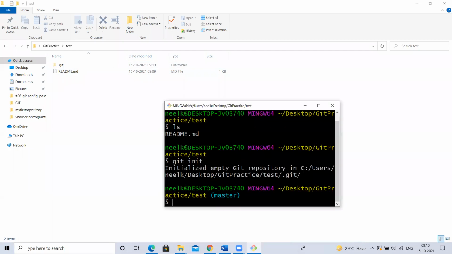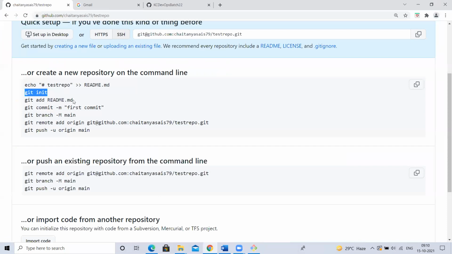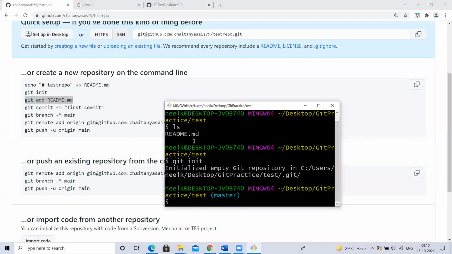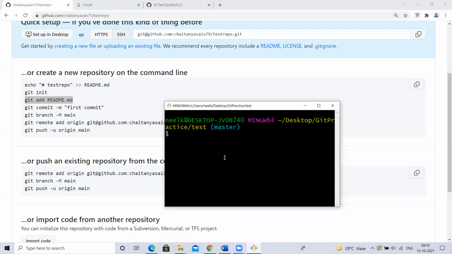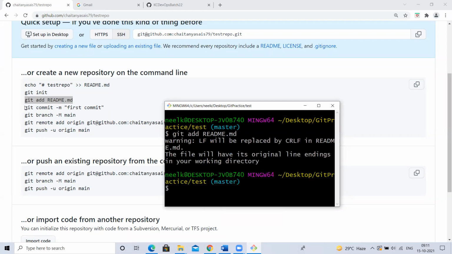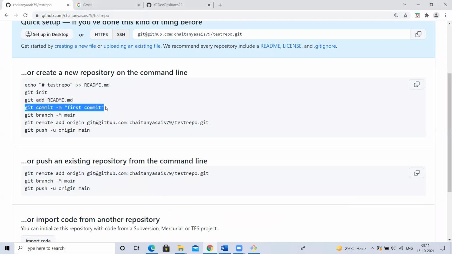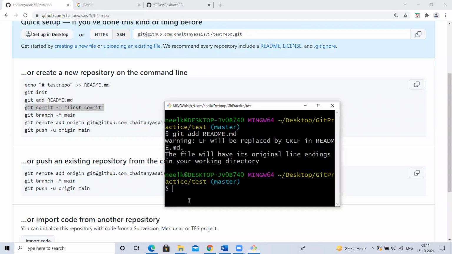Now I want to add this readme file, whatever I created in my local, into the .git repository which I initialized just before. So I created one readme.md file, and I initialized a git repository in my local. That readme file I want to add into the staging area. I added it to the staging area, and I want to commit into my local Git. Okay, committing.